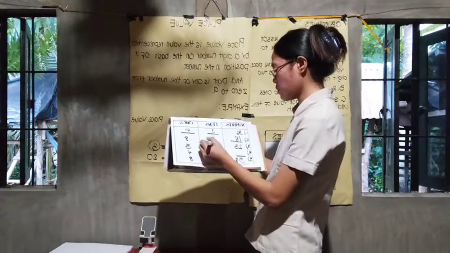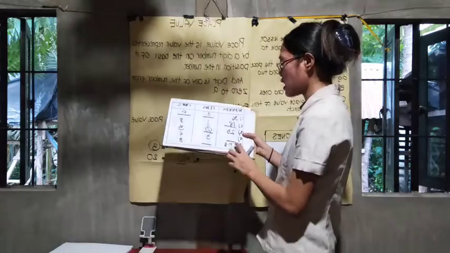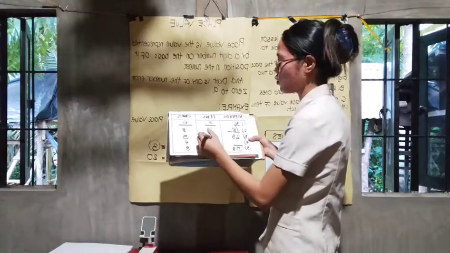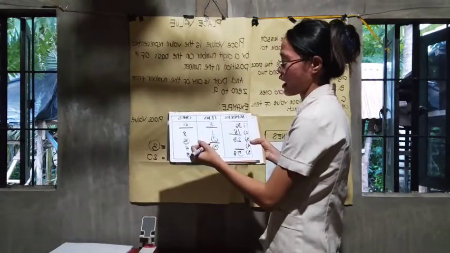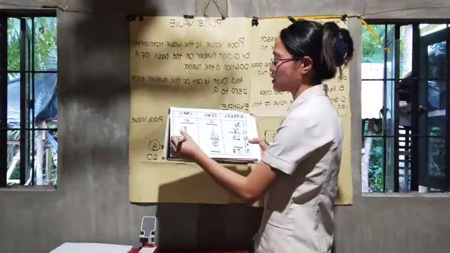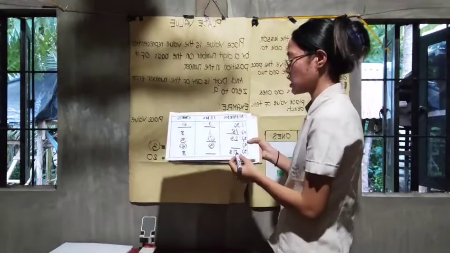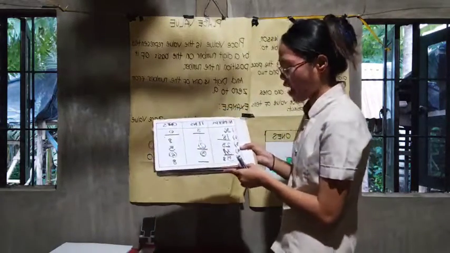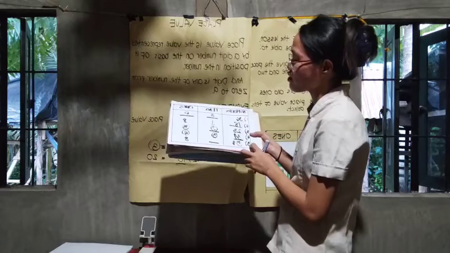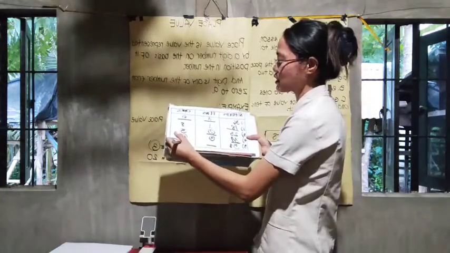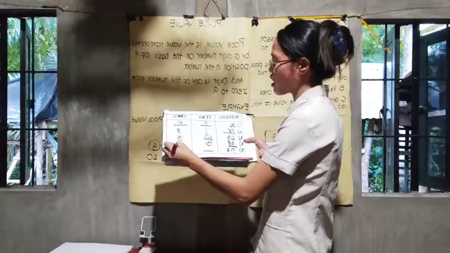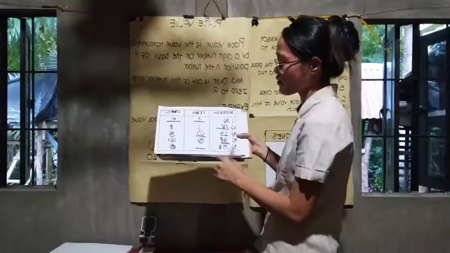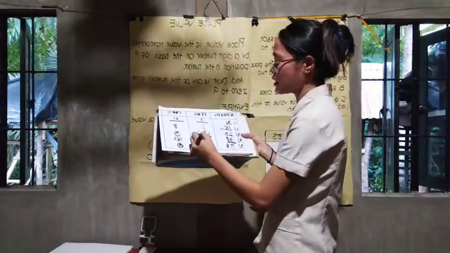Okay, very good. So for number 4, we have 3 tens and we have 4 ones. So what's the number? 34. Very good. And for the last one, we have 8 ones. And how many tens do we have? We have 5 tens. Very good.